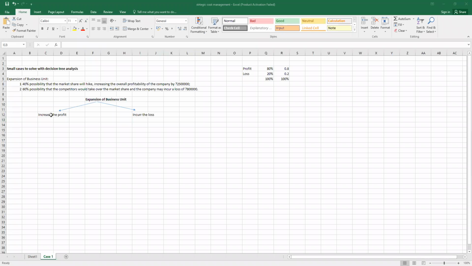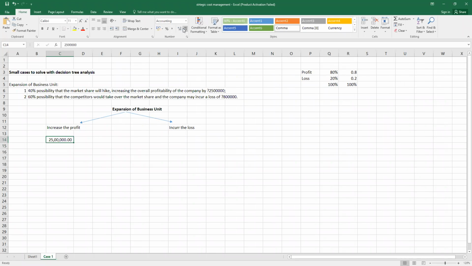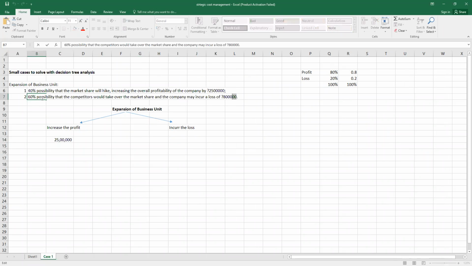And how much level of profit are we expecting? If at all there is an increase in the profit, we will get roughly an increase by 25 lakhs. And if we incur loss, the loss will be of how much? It's 80 lakhs. Okay.